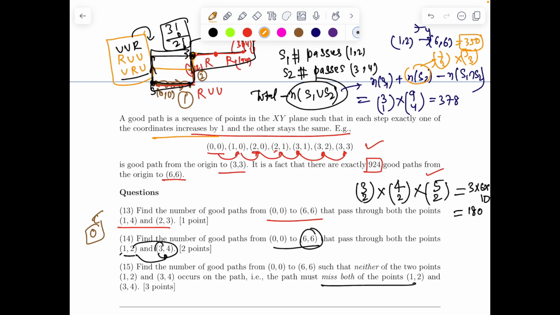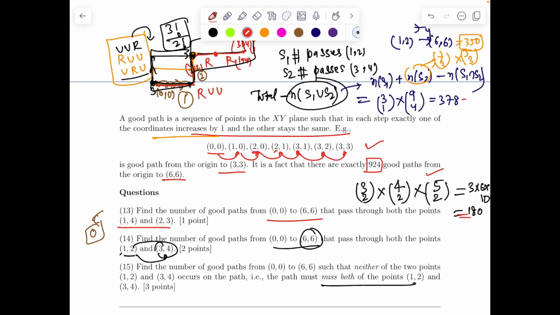And now the number of paths passing through both of them. Both of them we have already found: 378 is passing through 1,2, and passing through 3,4 is 350. In the first problem, we found the number of good paths that pass through both the points.